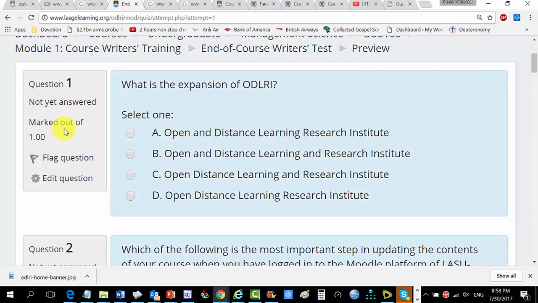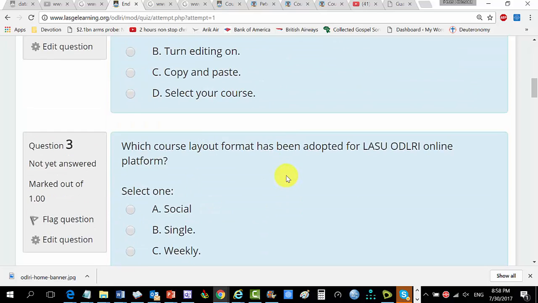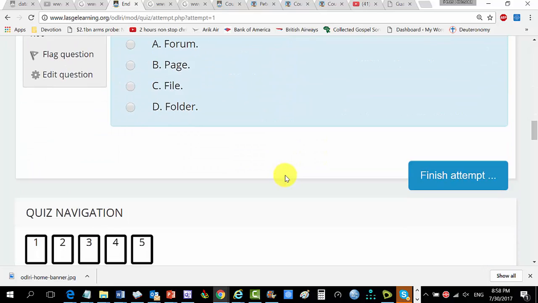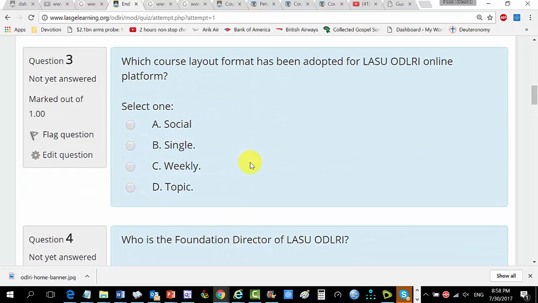Not yet answered, marked out of 1. What's the expansion of ODLRI? Open and Distance Learning and Research Institute. Let me take this one. I know this is the correct one. You can see it has put all the 5 on a page. You can be navigating to them even from here, but you can also do it question by question, page by page. So after question 1, you go to next page, you go to page 2 and all of that. So the choice is entirely yours.